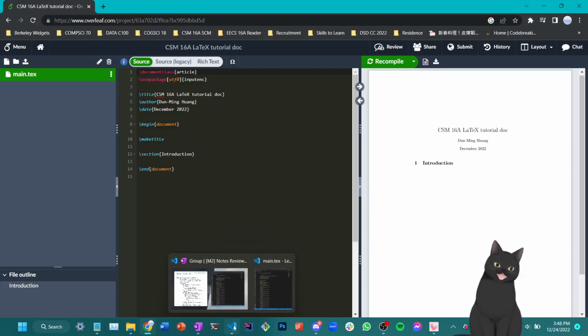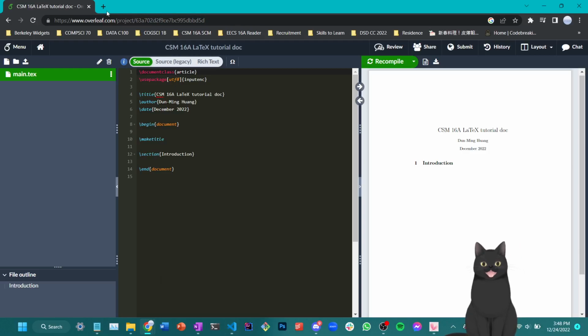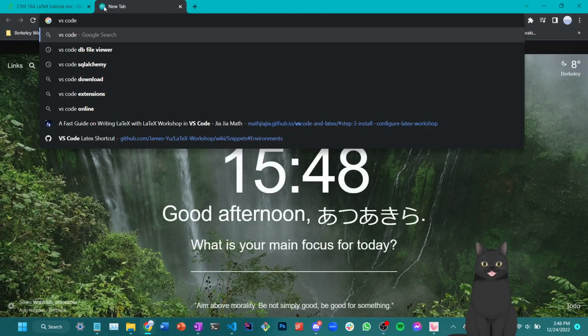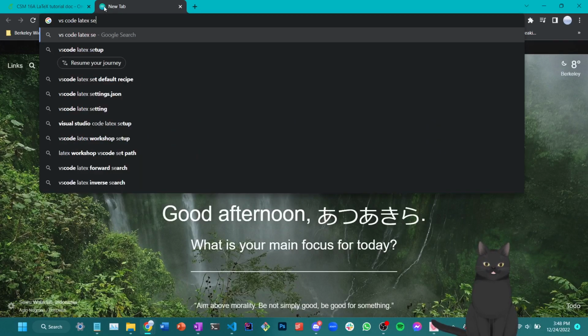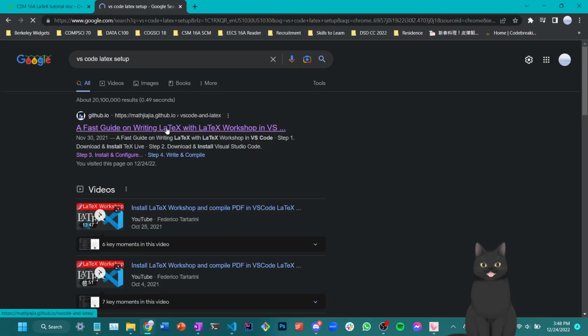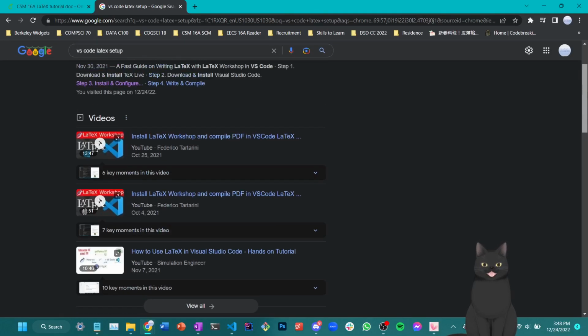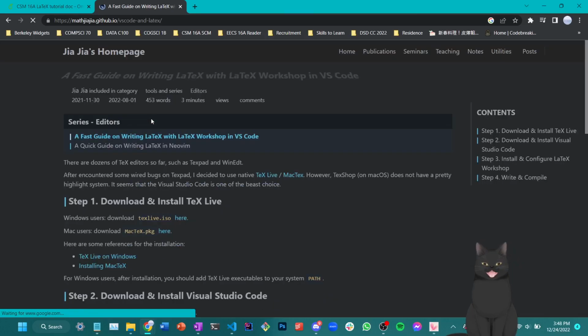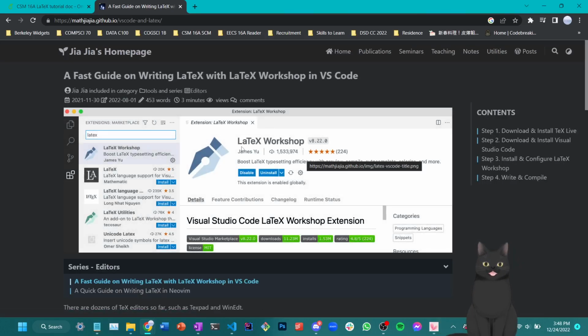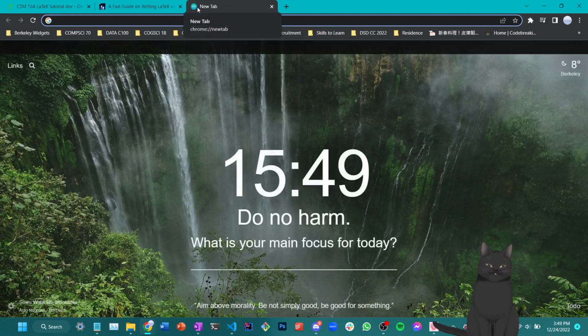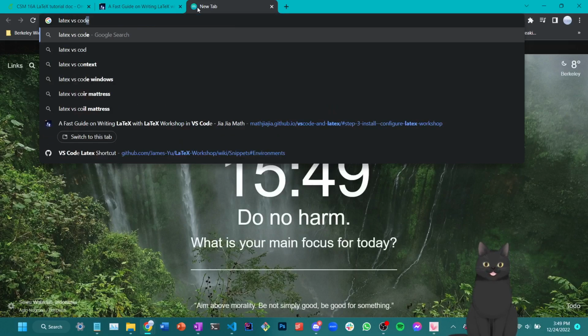However, typesetting LaTeX locally comes with another disadvantage, which is that it takes some patience to set it up in VS Code. So here is a VS Code tutorial document that I like to use when trying to set it up with LaTeX. And in VS Code, we have this famous LaTeX extension called LaTeX Workshop by James Yu, which a lot of my colleagues use. So there are a couple more guides to reference. For example, I also reference some Chinese guides for some reason, and I don't really understand why I did that. But just in case you happen to like reading Chinese guides, here's the